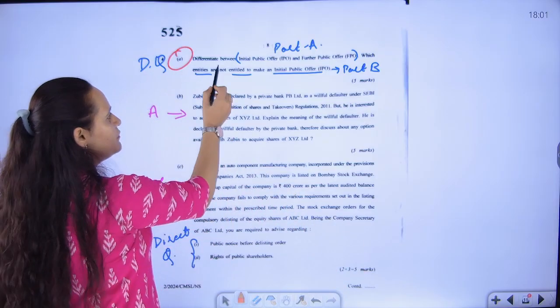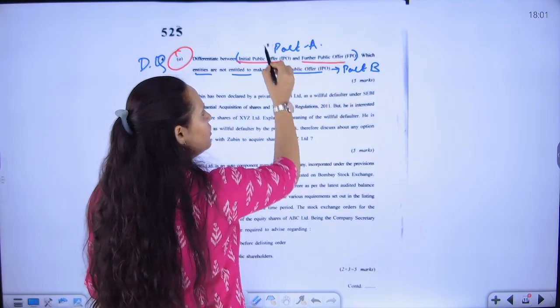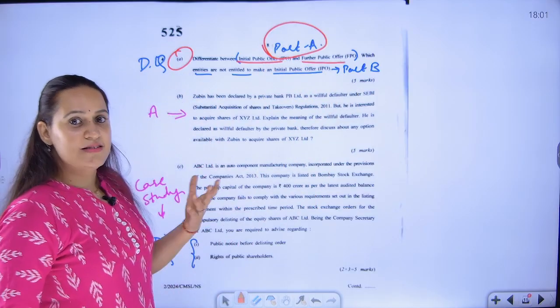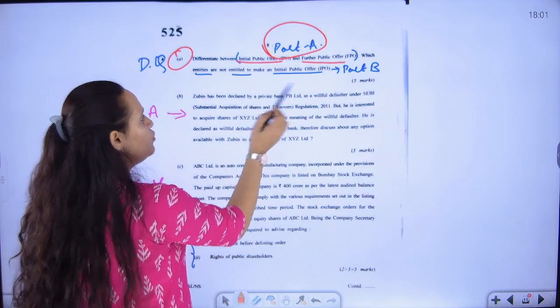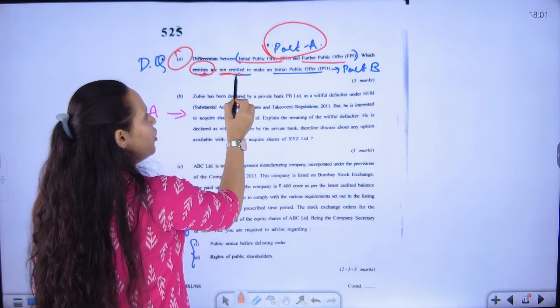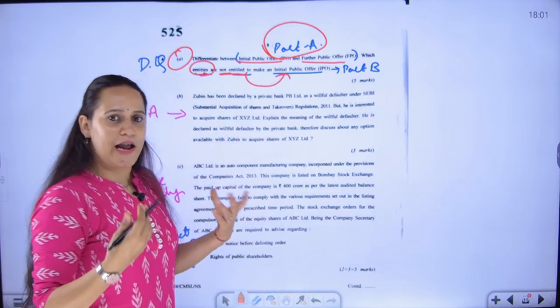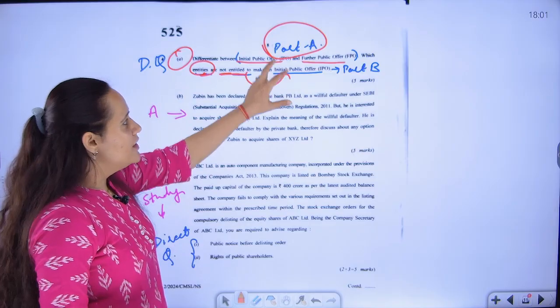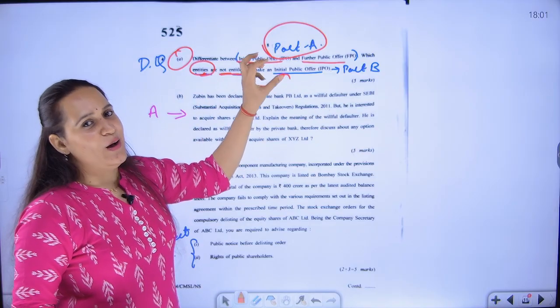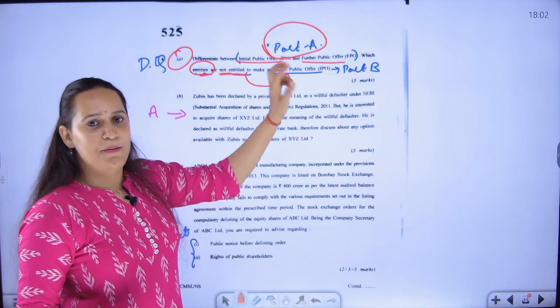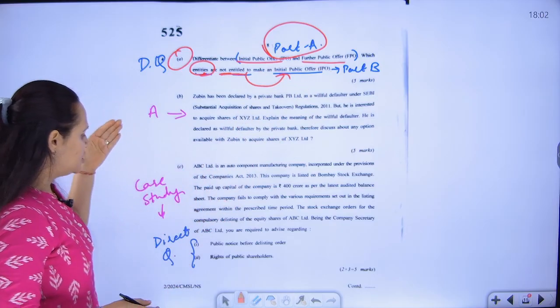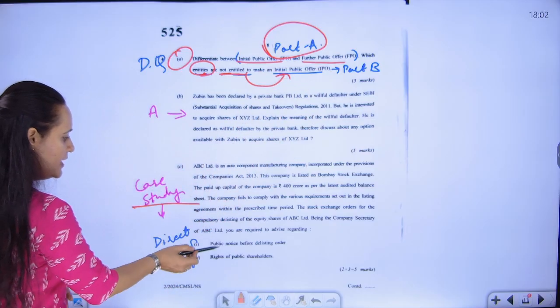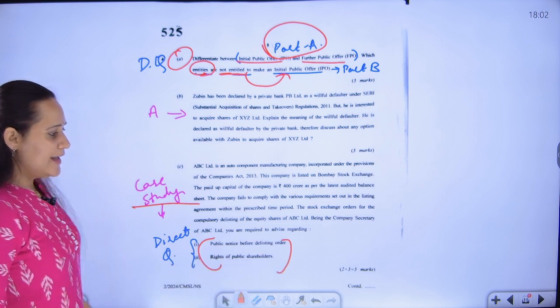Again, in this question, differentiate between IPO and FPO. It belongs to part A, chapter 1, that is the basics of capital market. And part 2 of the question is which are the entities which are not entitled to make an initial public offer. Direct question from ICDR regulations. So this question has concepts from part A and part B of the syllabus as well. Application, direct. So even if it is a case study, the type of questions that they have asked is a direct question itself.